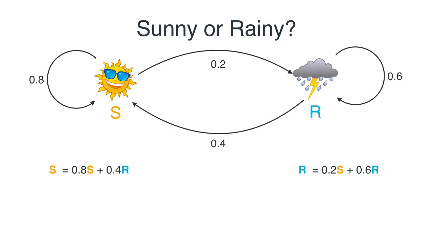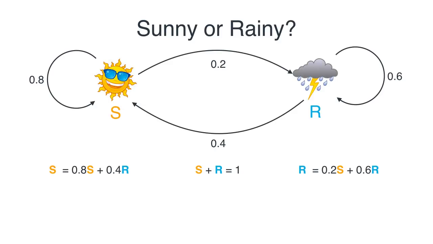So now we have a system of two equations and two variables that we have to solve. Except not really, because if you look at them carefully, these two equations are the same equation disguised. So we need another equation. But the other equation comes easy, because every day it's either sunny or rainy. So these probabilities must add to 1.